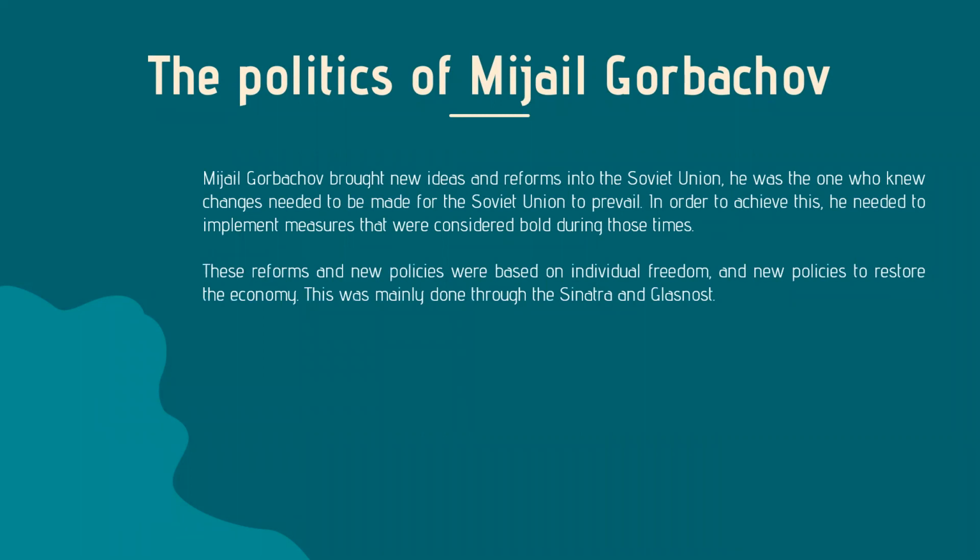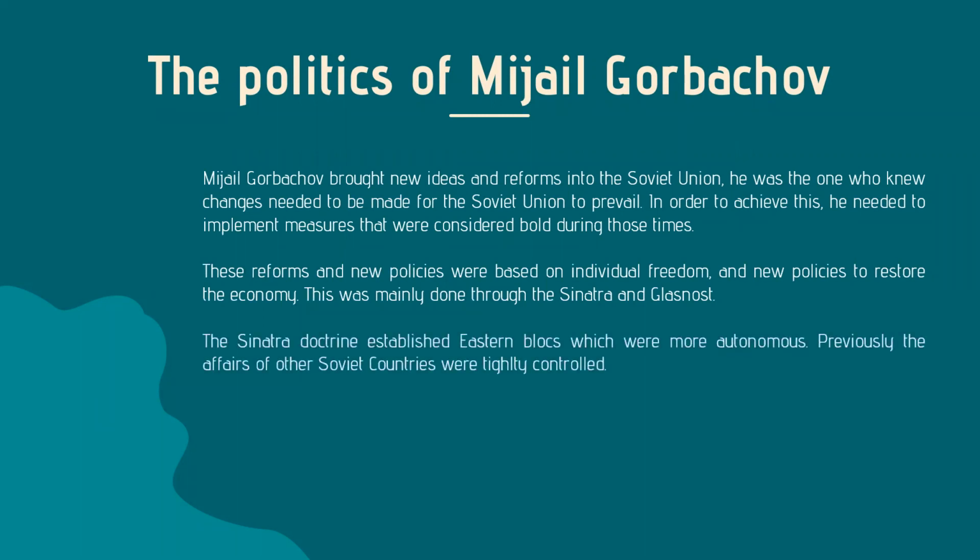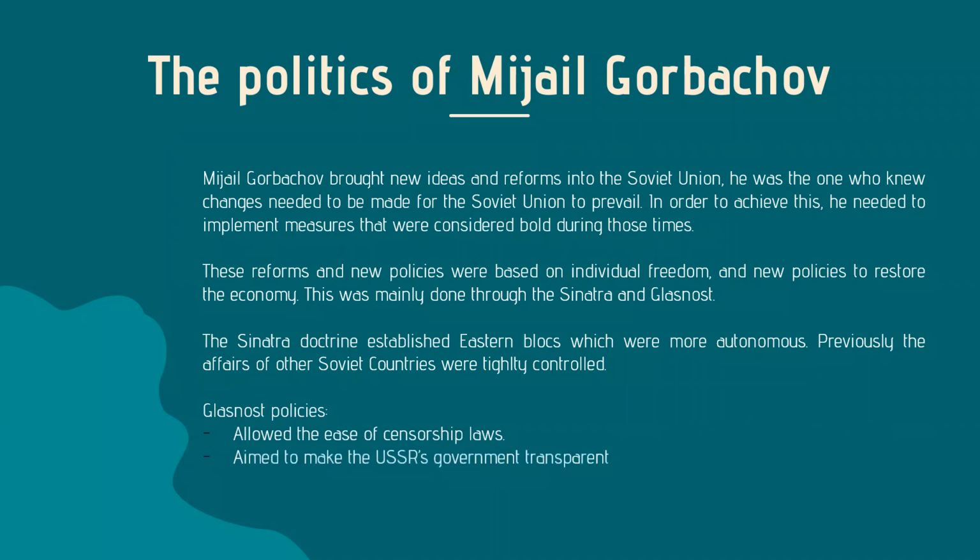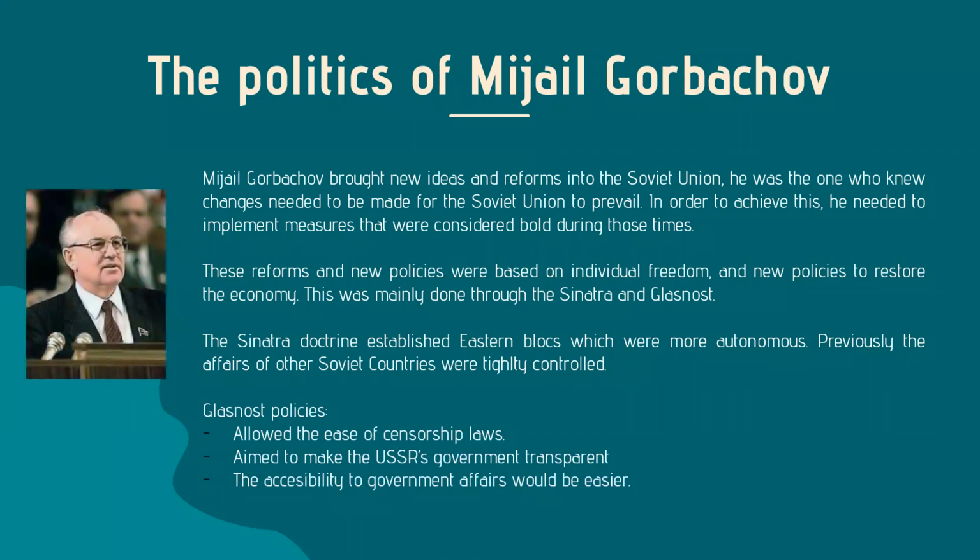This was mainly done through the Sinatra and Glasnost. The Sinatra doctrine established Eastern blocs which were more autonomous. Previously, the affairs of other Soviet countries were tightly controlled. The Glasnost policies allowed the easing of censorship laws. They aimed to make the USSR's government transparent, and access to government affairs would be easier.